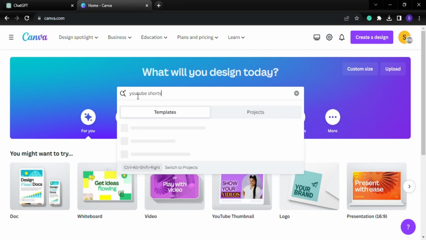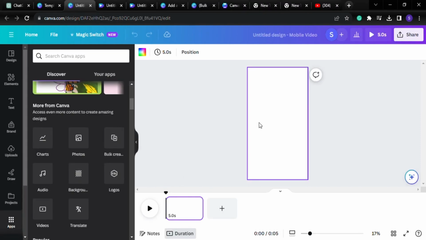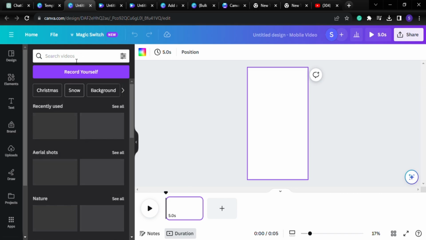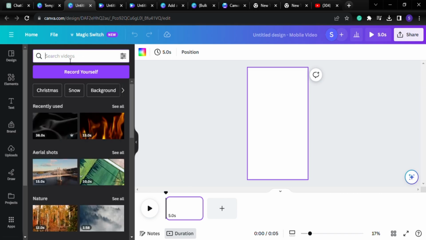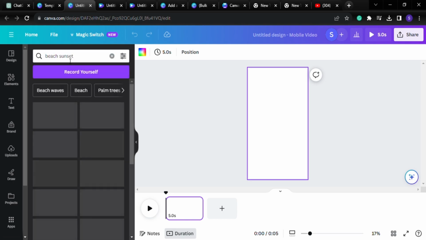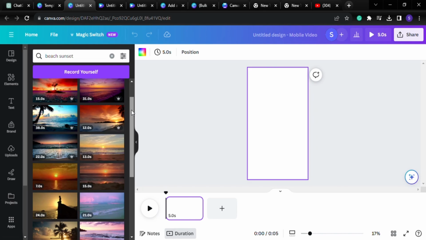Here we are going to go ahead and select the blank, so we can edit as we please, and on the new template, then automate. First, we will add background video. Let's add video background. Here we are going to click on apps in the bottom left here. Then we are going to scroll down until you can see it, or you can search using the search bar. But when you find it, let's click videos, and here in the search bar, you're going to type something like beach, sunset, something of that kind of vibe, something of that kind of nature, just like you saw in the example of the video from the channel I've just shown you.